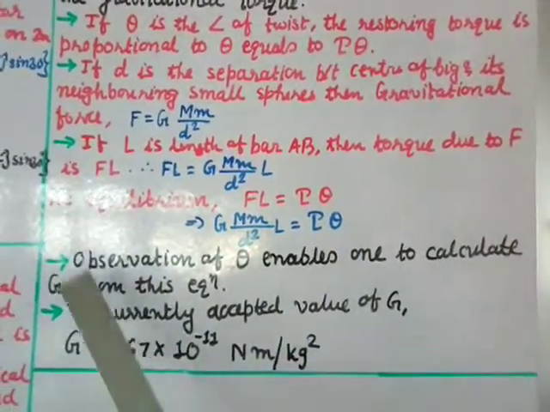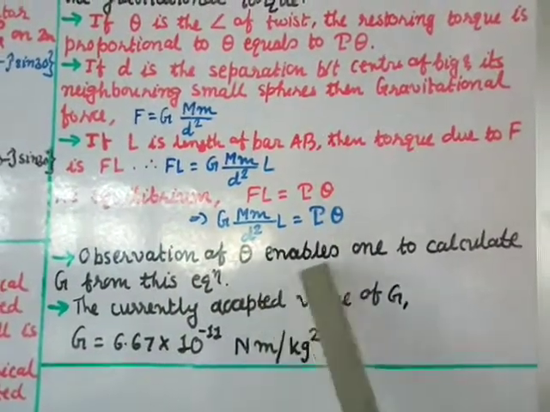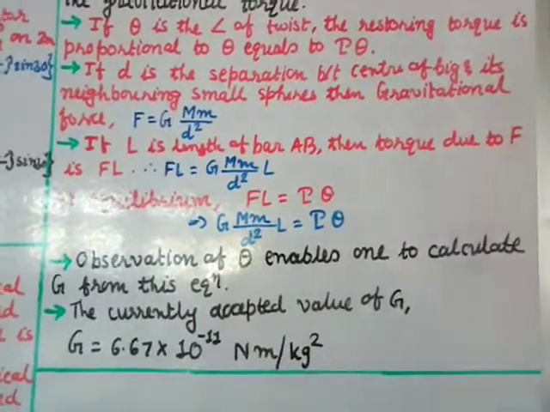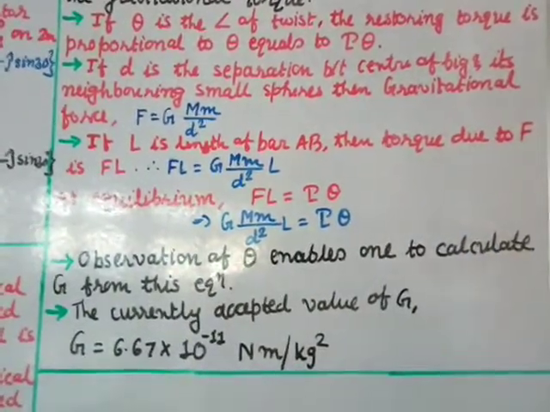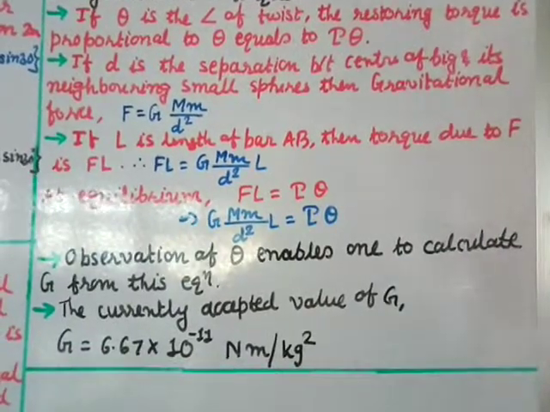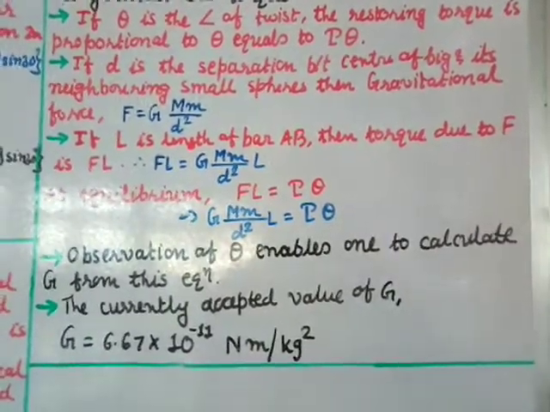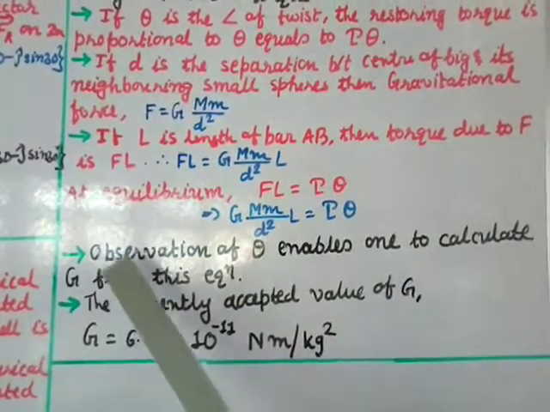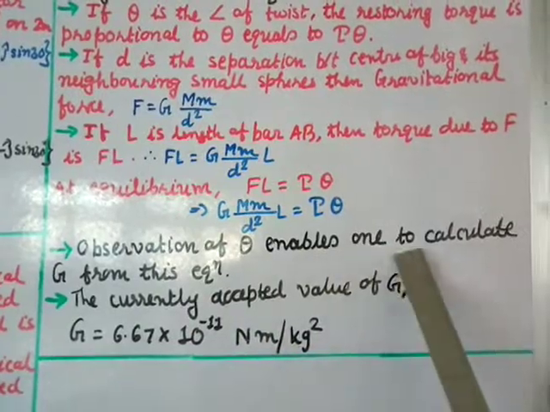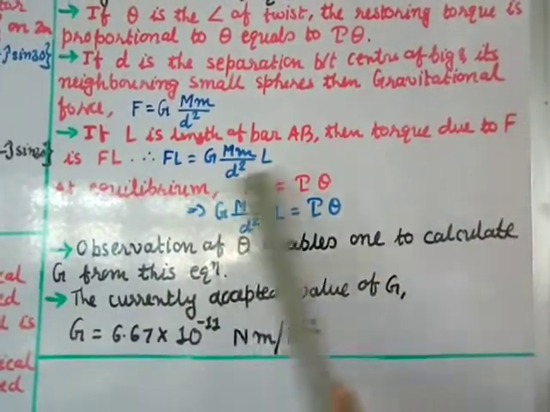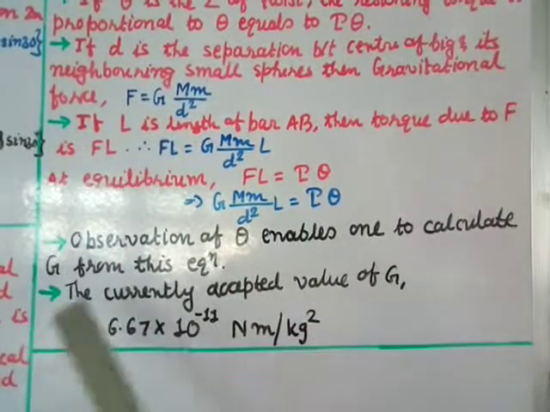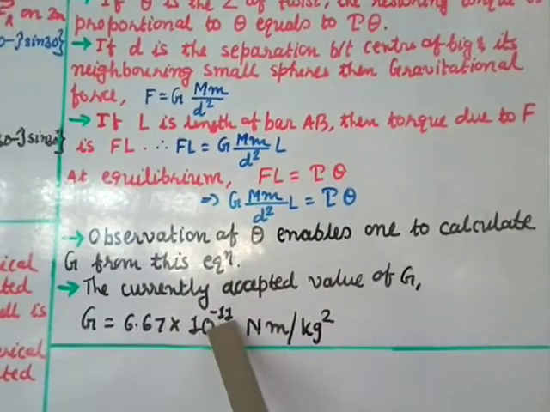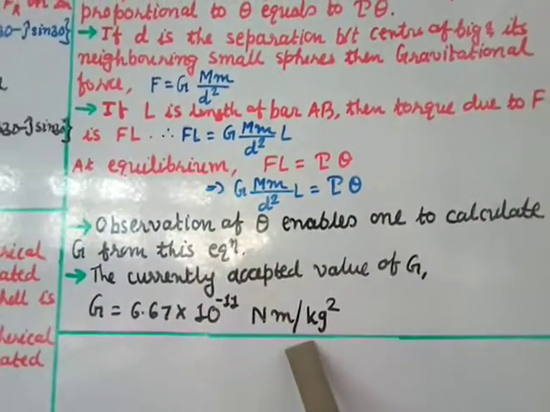Now if you observe theta, it will enable us to calculate G from this equation. By doing the experiment and noting down the values of theta, it will help you find the value of G using this equation. So observations of theta enable one to calculate G from the above equation. The currently accepted value of G is 6.67 into 10 power minus 11 Newton meter square per kilogram square.